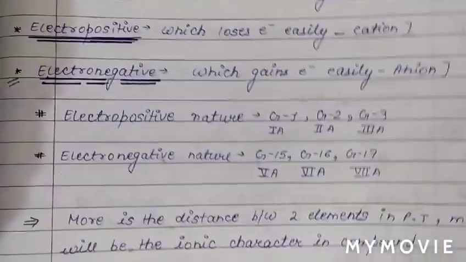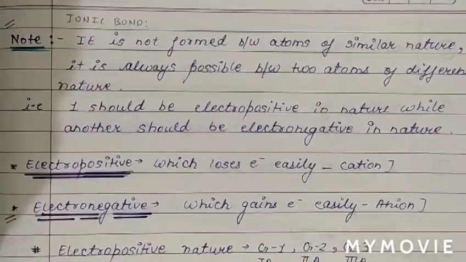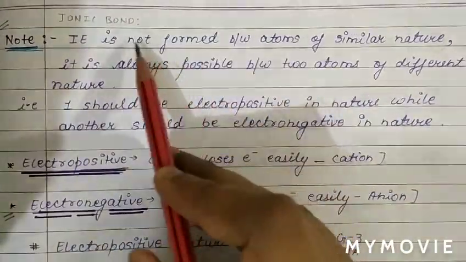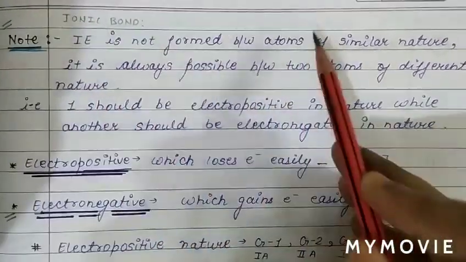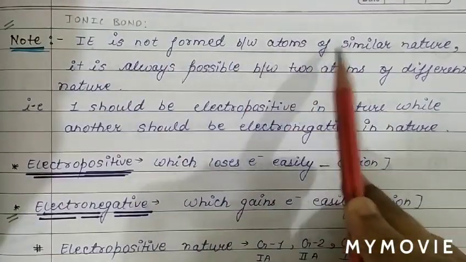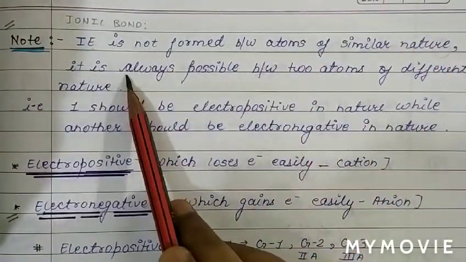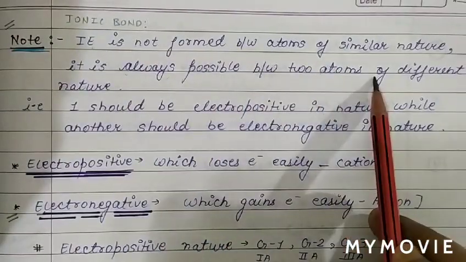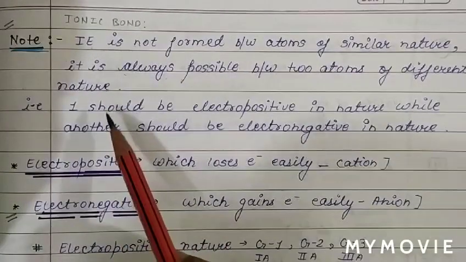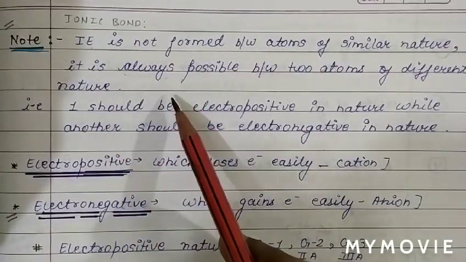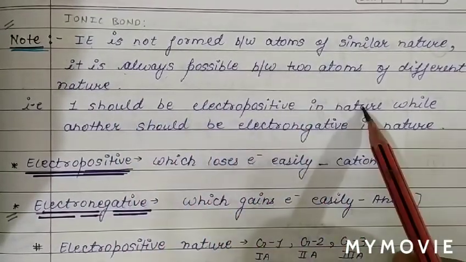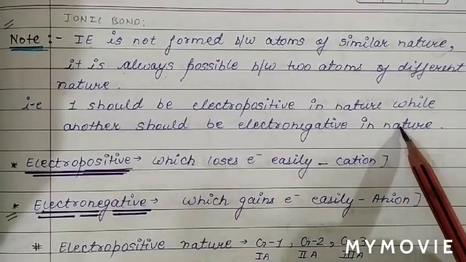Now we will discuss how an ionic bond is favored, how it is formed. Note some points about the ionic bond. As we have discussed, an ionic bond is formed always between different atoms. So ionic bond is not formed between atoms of similar nature. It is always possible between two atoms that must have different electronegativity, and in an ionic bond one cation and one anion are formed. Therefore one should be electropositive in nature while the other should be electronegative.